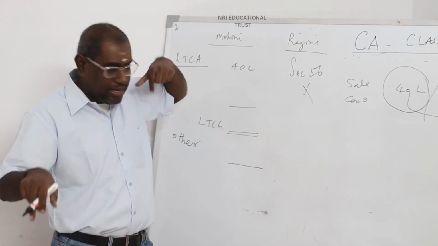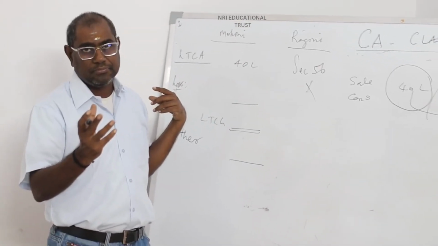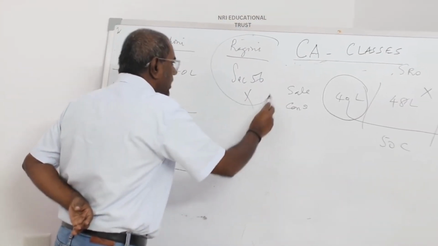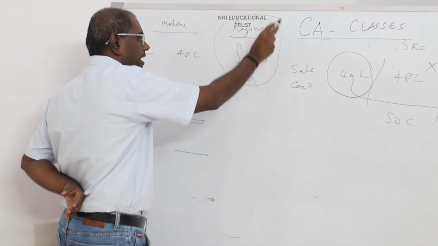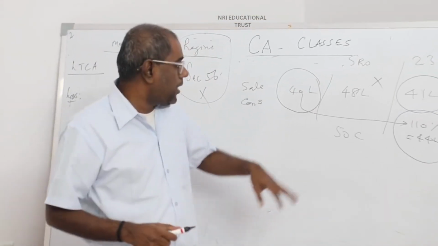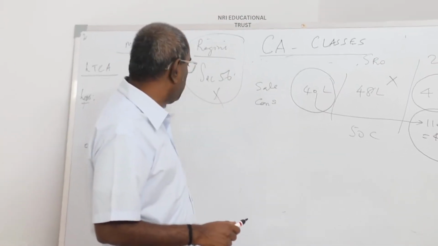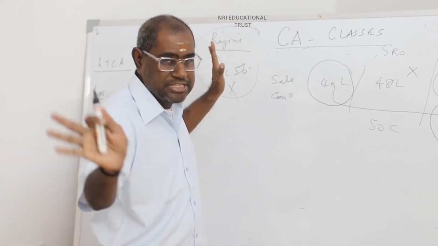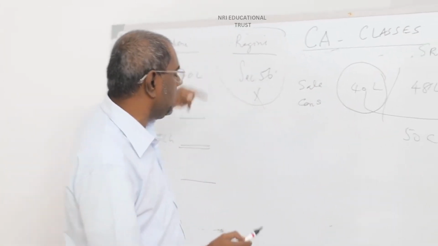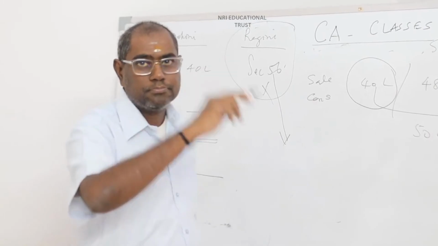That is why the examiner trickily, intelligently asked to discuss the taxability in the hands of Ragini, so that you should write about section 56 as well. Friends, the problem starts with 50C. Then go to the long-term capital gain computation. It is pretty simple and straightforward. And in the hands of Ragini, you have to discuss section 56. Thank you.